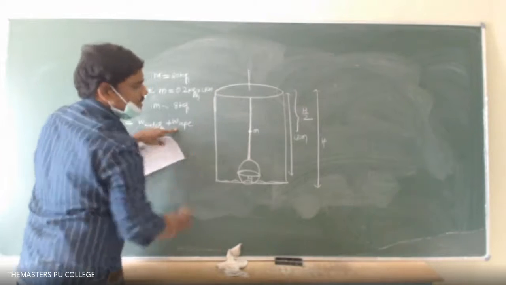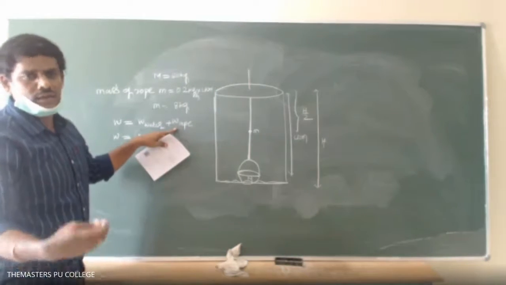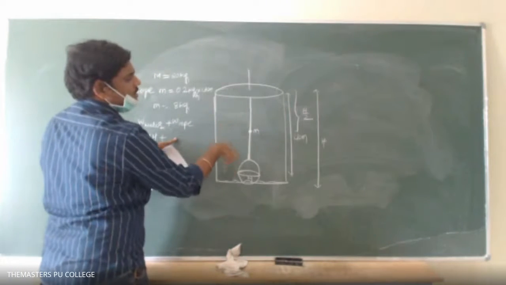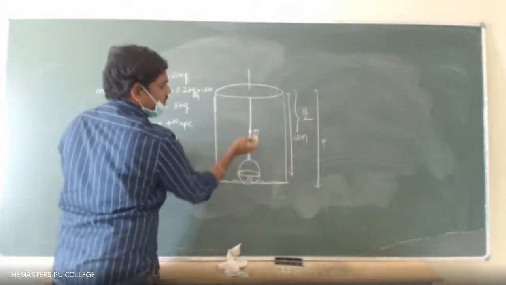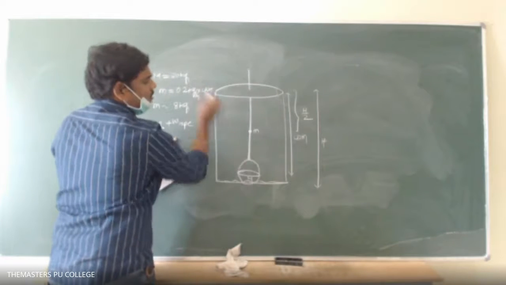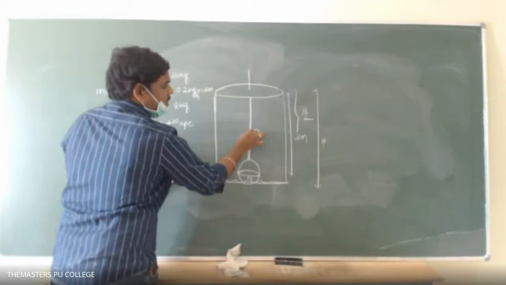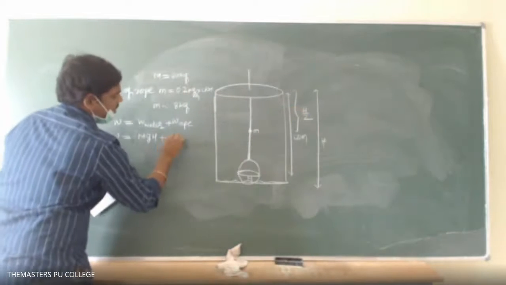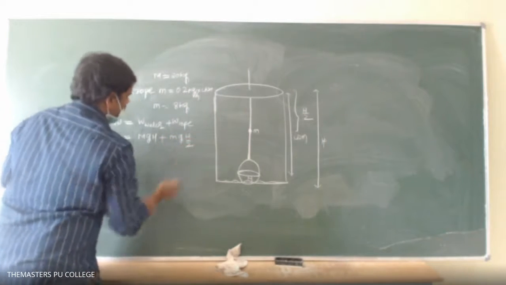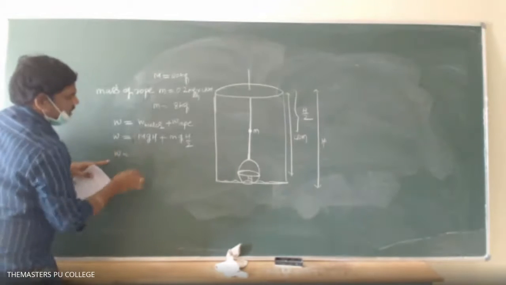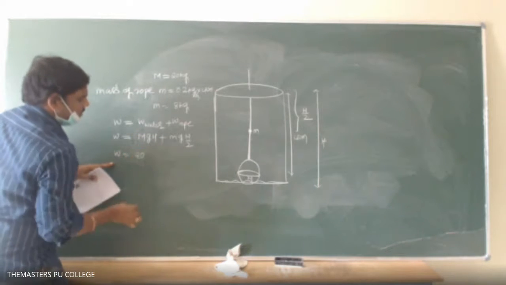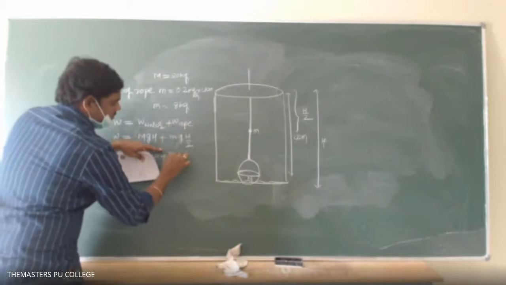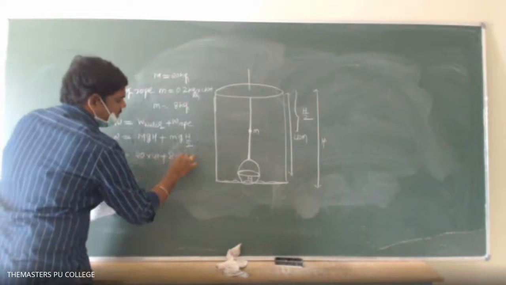If they had mentioned the rope is light and you can neglect its mass, the work done to drag the rope would be zero, but here they have considered the rope mass also. When the entire rope is dragged out, the entire mass of the rope, concentrated here, is lifted by a height of h by 2. So I can write mg h by 2. Substituting the values, mass of the water is 20, h is 40, plus mass of the rope 8, times h by 2, which is 40 by 2, 20.